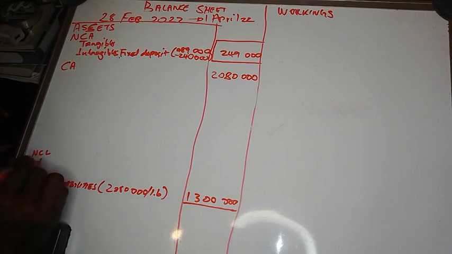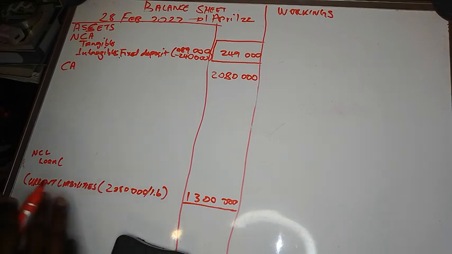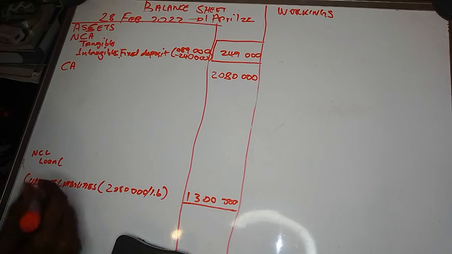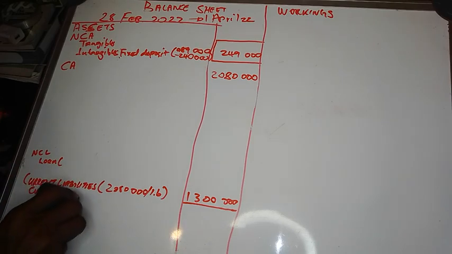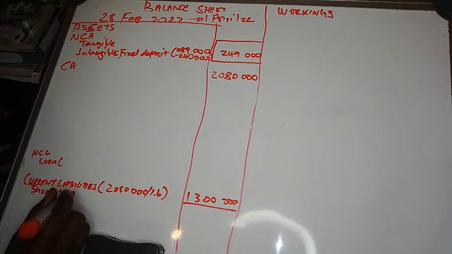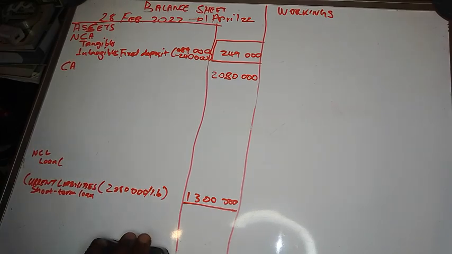You already know that you've got a loan, right? And you already know from the information that you have a current portion for the loan, or let's say short-term loan instead of current portion. We say short-term loan. Short-term loan, right?